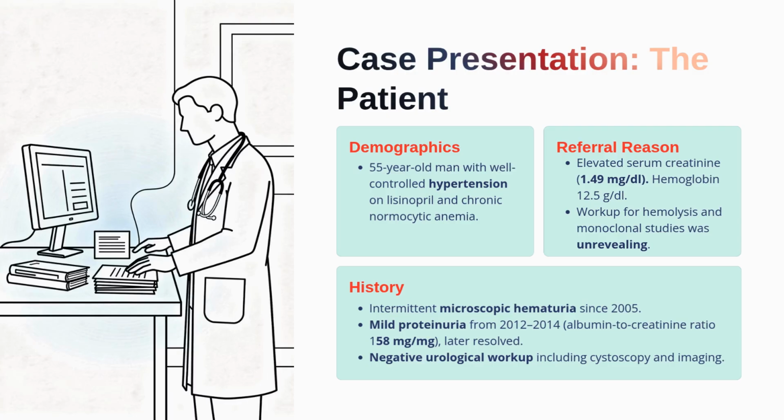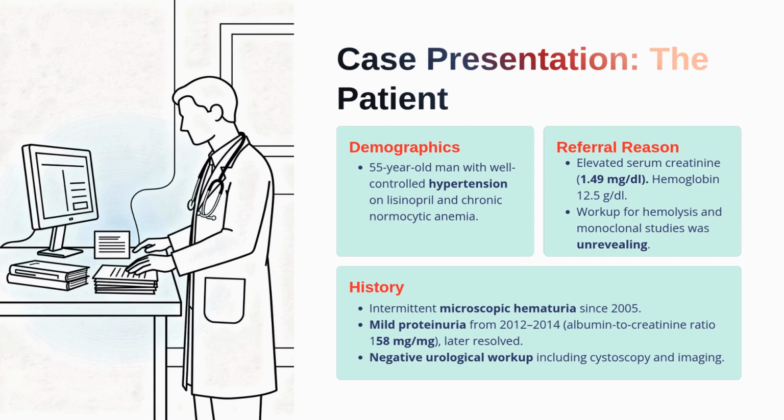Let's start with this patient. This is a 55-year-old man with well-controlled hypertension on lisinopril and a background of chronic normocytic anemia. At first glance, this doesn't sound like a dramatic TMA presentation. There is no severe hypertensive crisis, there is no obvious thrombocytopenia, and there is no overt hemolysis. In fact, the patient was referred mainly because of a mildly elevated serum creatinine of 1.49.